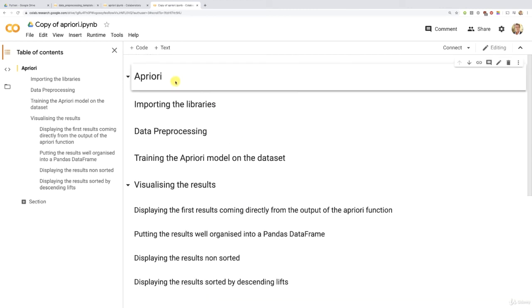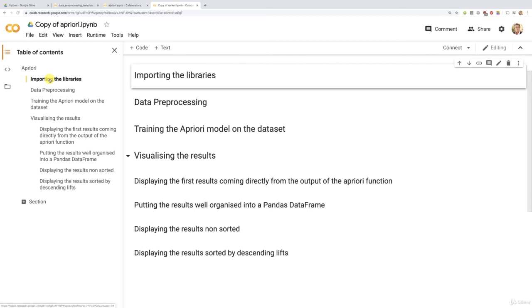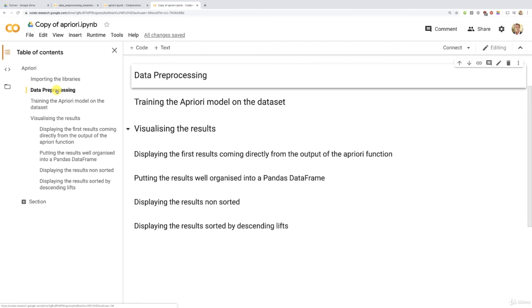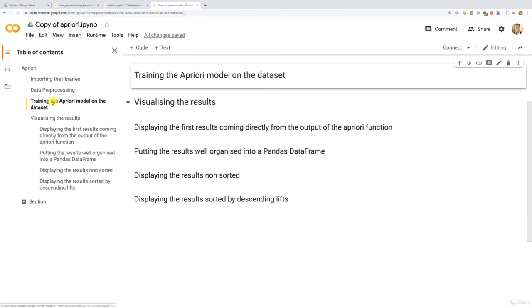So let's have a look. So first, we import the libraries as usual. You notice that I kept my data preprocessing template because we will actually use it a bit, at least the first cells. Then we have the data preprocessing phase. There you go, that's inevitable. Then we're going to train the Apriori model on the dataset. And then we're going to visualize the results.